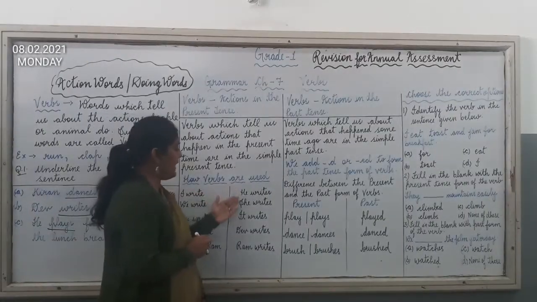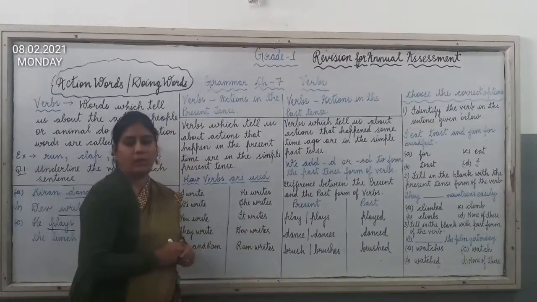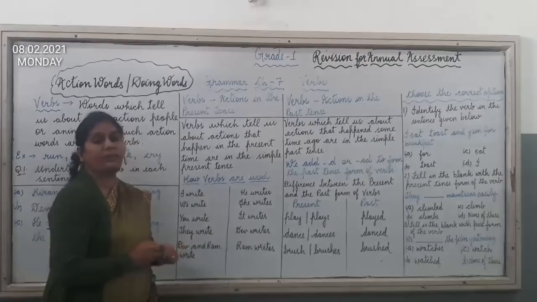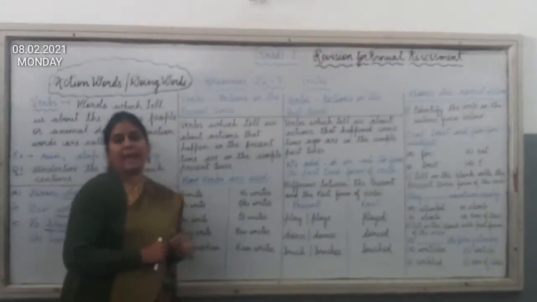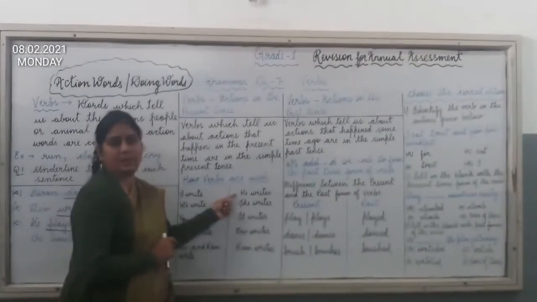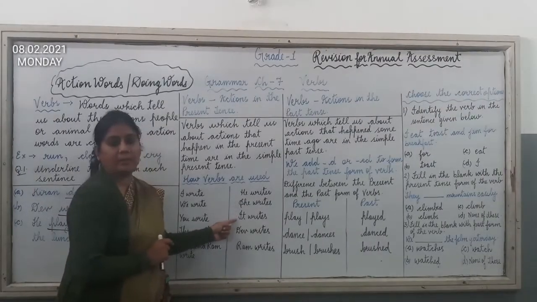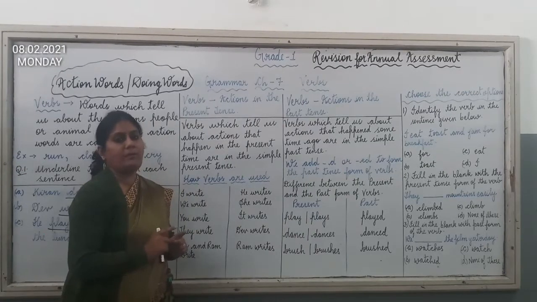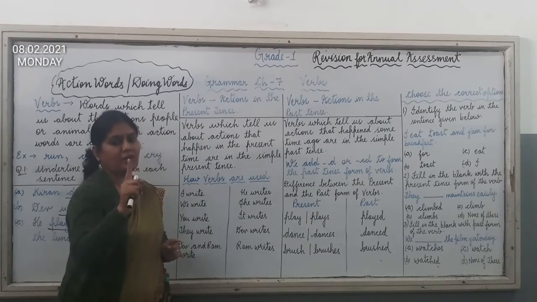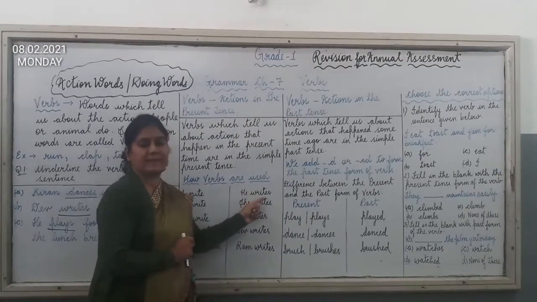Now here you can see I have added s to the verb. So let us understand where to add s to the verb. We always add s to the verb when there are pronouns like he, she, it. We will always add s to the verb when we talk about one, means when we talk about singular. So here you can see: he writes.